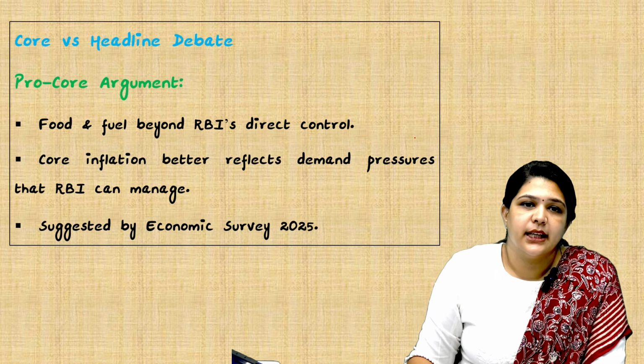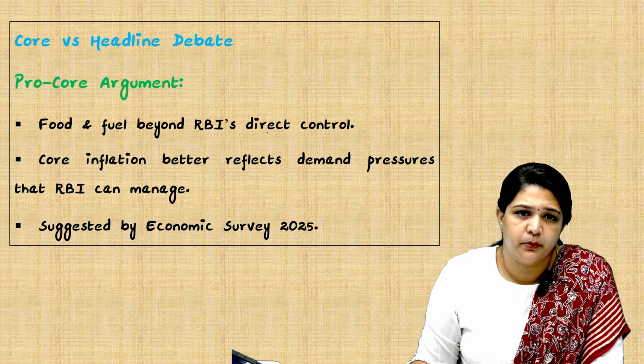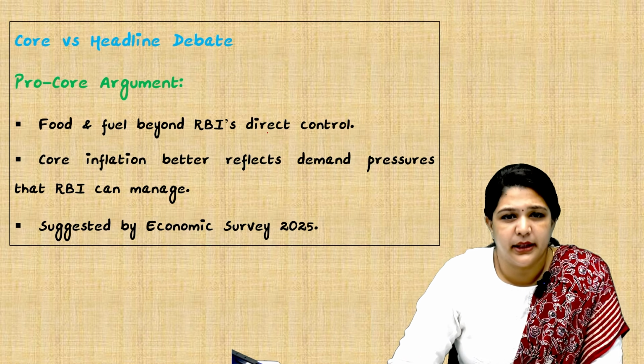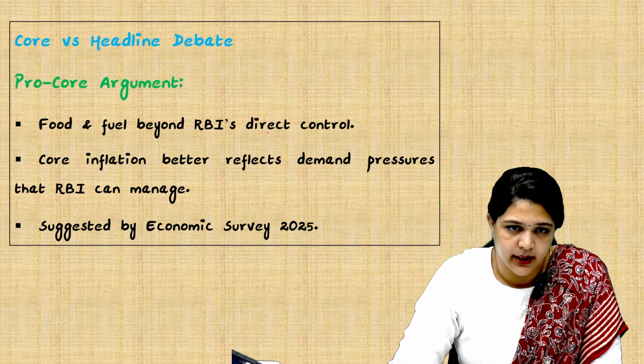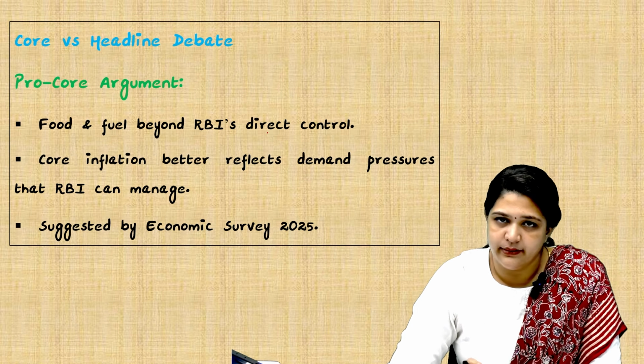So, the core versus headline debate. Those who support core say that food and fuel are beyond RBI's control. Core inflation will better reflect the real demand in the world market. The Economic Survey is suggesting core inflation.